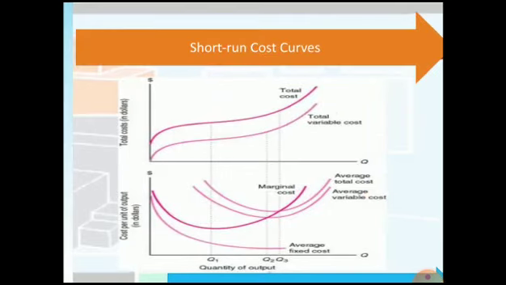These are all your short-run cost curves, where total cost, total variable cost, average cost, average variable cost, average fixed cost and marginal cost are all shown in one diagram.